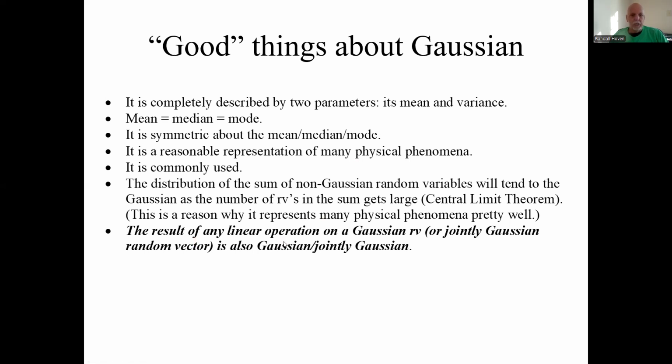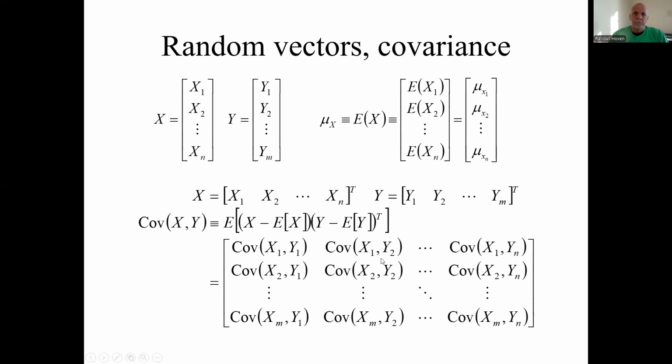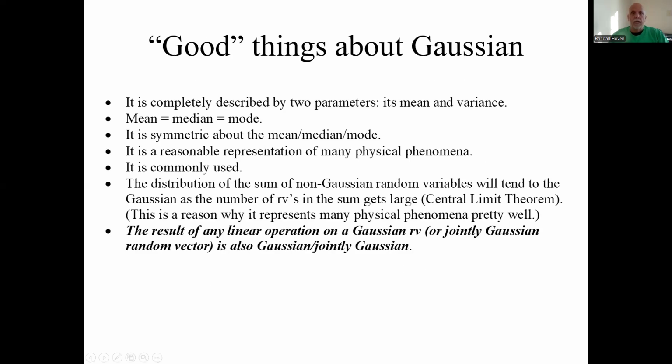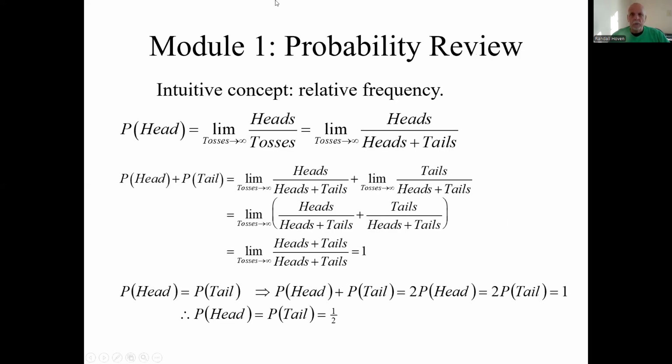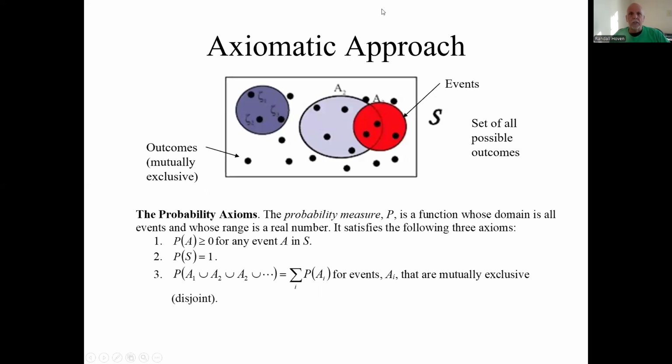And here's a nice one: any linear operation on a Gaussian random variable is also Gaussian. I think that's enough for this video.